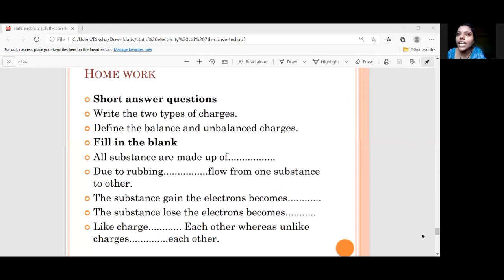So like charges क्या करते हैं? Attract or repel? Repel. And unlike charges? Attract. Very good. Unlike charges attract each other. So hope you understand all these topics which we have covered in this lecture: charges, repel and like charges.